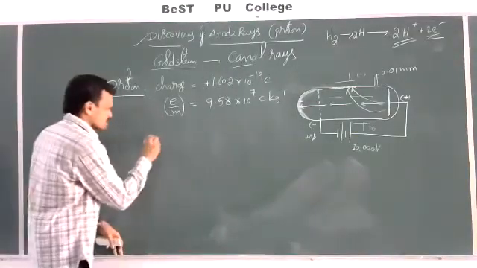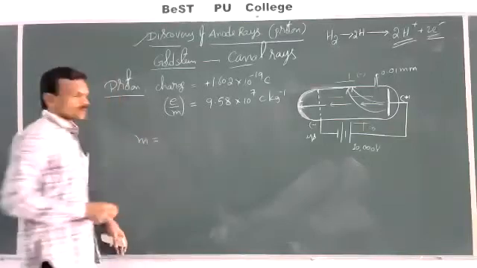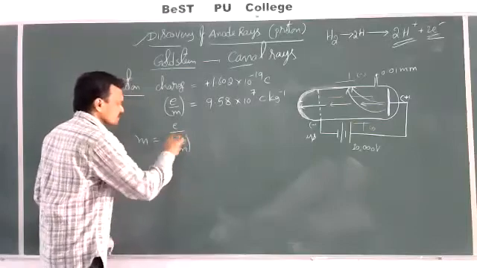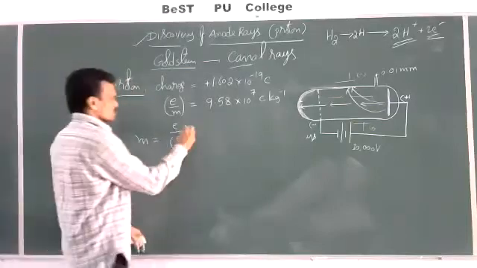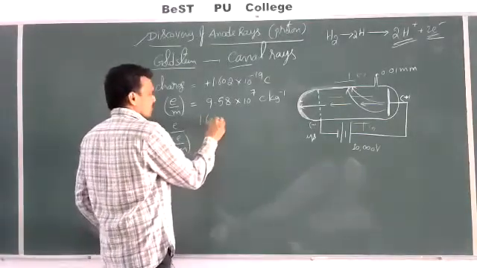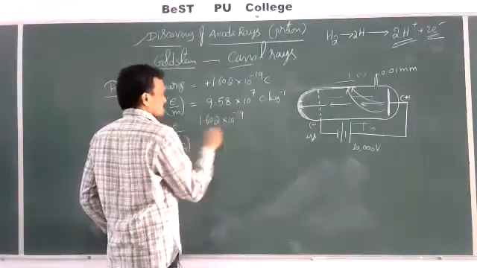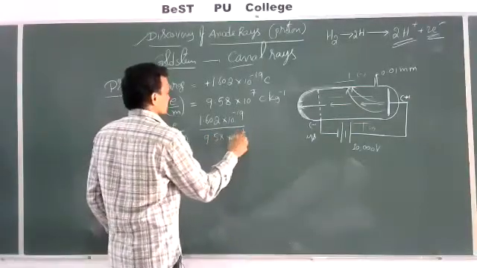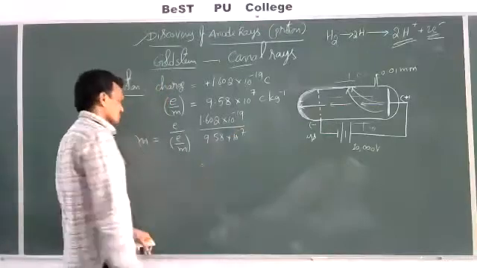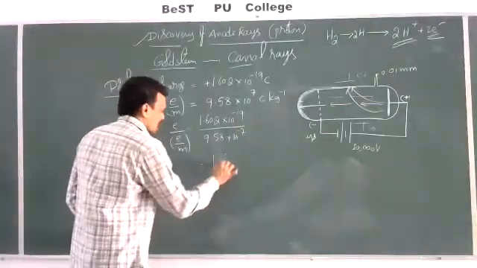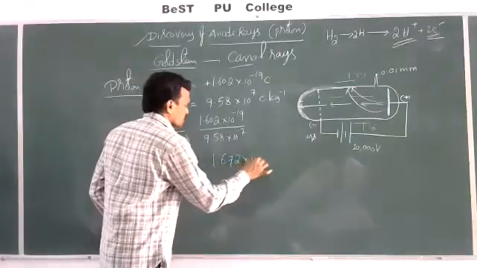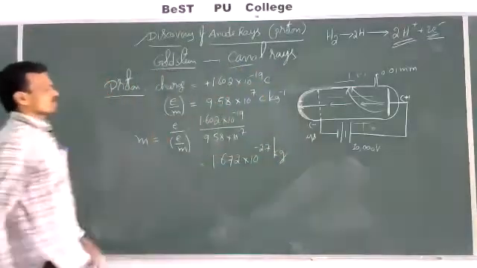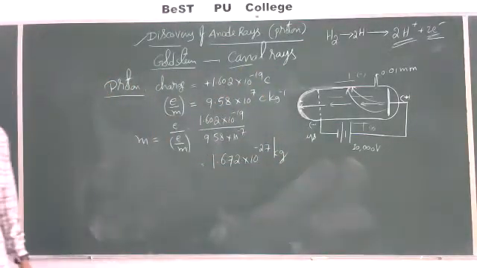Then what is the mass? The mass of the proton is equal to the ratio of charge to the specific charge, e by m, which is equal to 1.602 into 10 power minus 19 divided by 9.58 into 10 to the power of 7 coulombs per kilogram. If you simplify this, you get 1.672 into 10 to the power of minus 27 kilograms. So this is the mass of the proton.